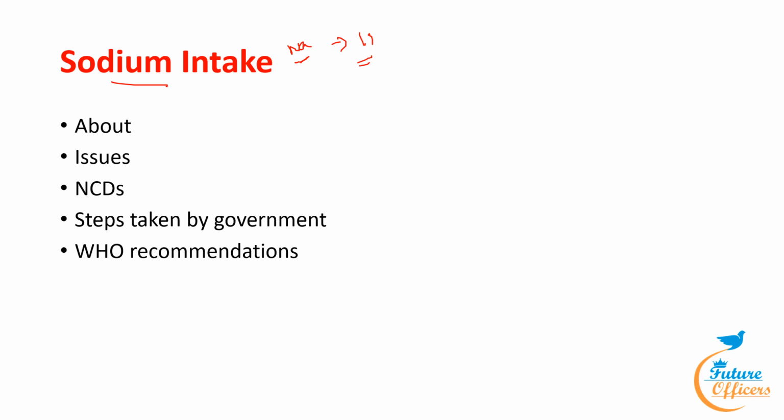Sodium is the sixth most abundant element in the earth's crust and exists in numerous minerals such as feldspar, sodalite, and halite. The body needs a small amount of sodium to work properly, but too much sodium increases the risk of heart disease, stroke, and premature death. The main source of sodium is table salt, sodium chloride, but it is also contained in other compounds such as sodium glutamate. Now, what are all the issues seen in the intake of sodium?